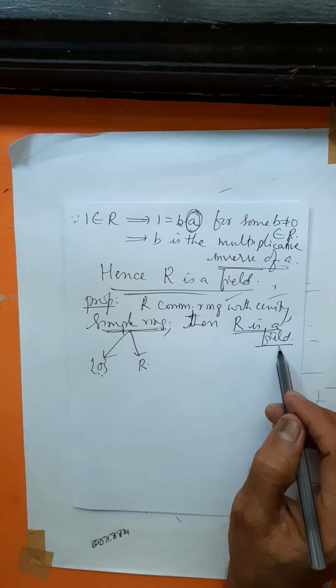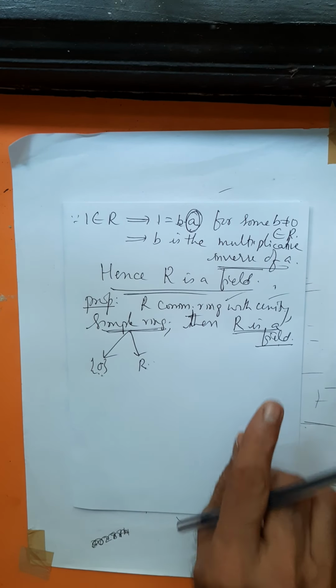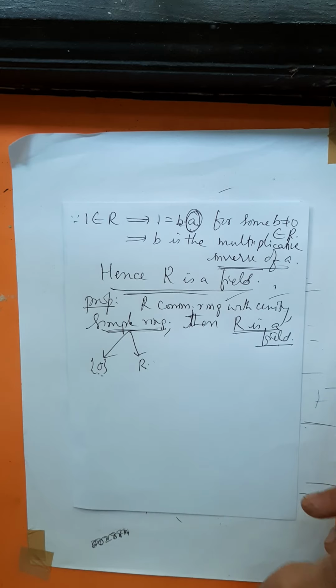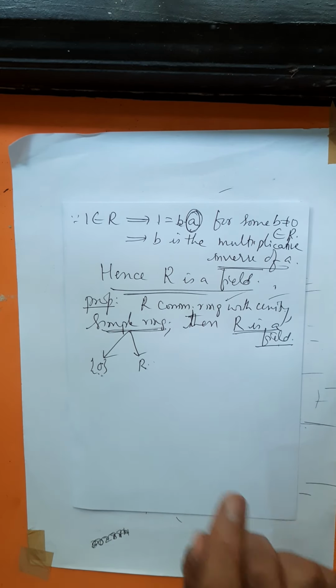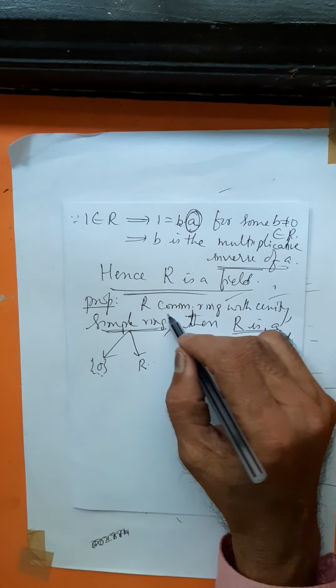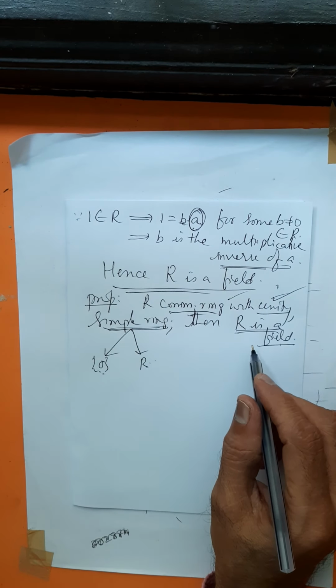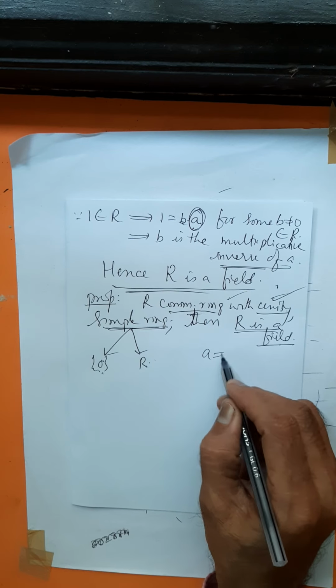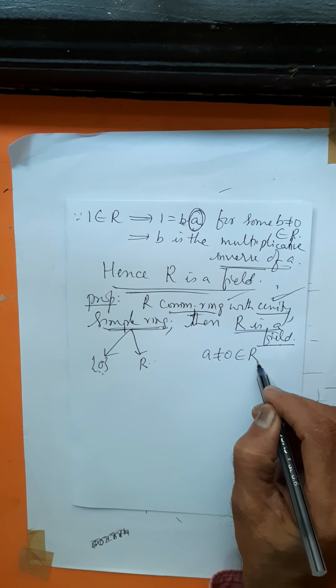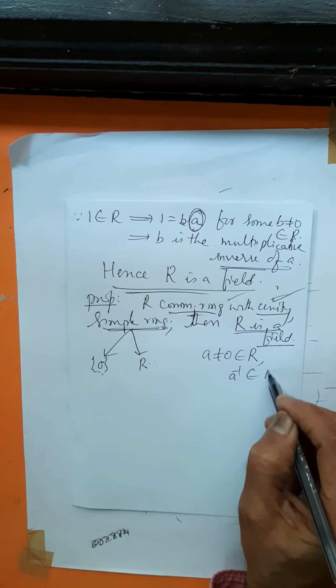By definition, a field is a commutative ring with unity in which every non-zero element has a multiplicative inverse. Commutative ring with unity is assured here. Therefore, it remains to show that every non-zero element of R has a multiplicative inverse in R.